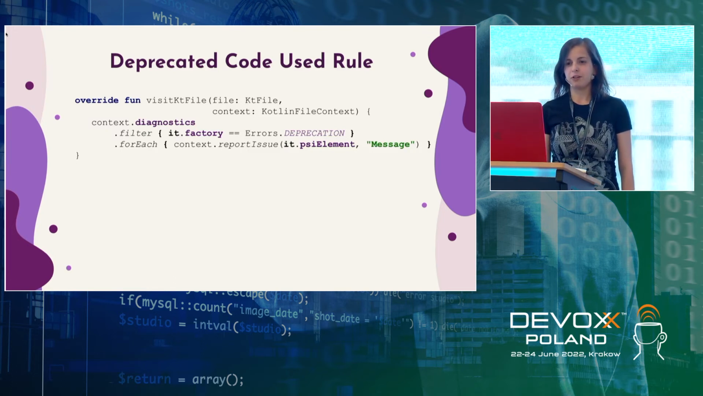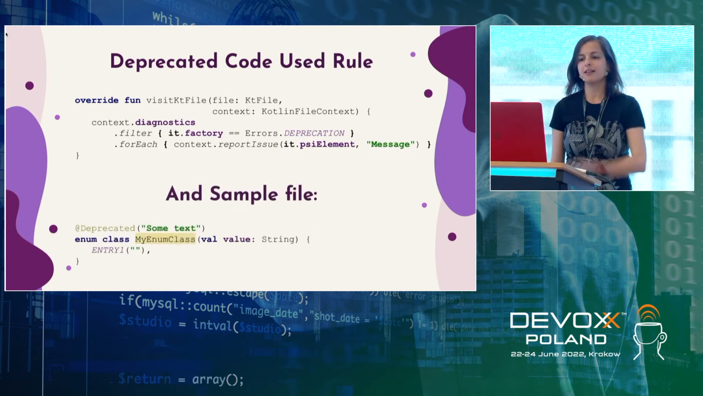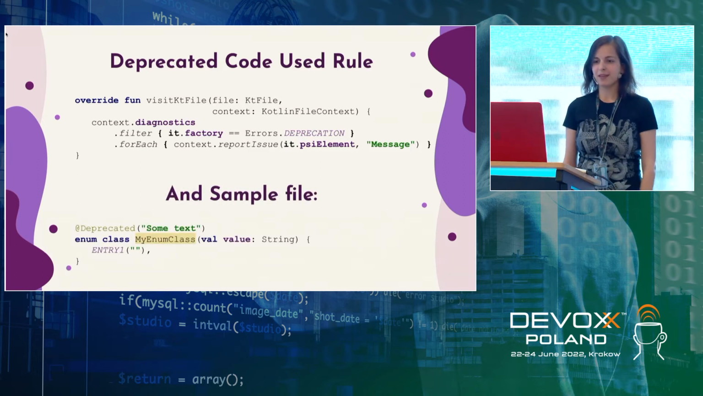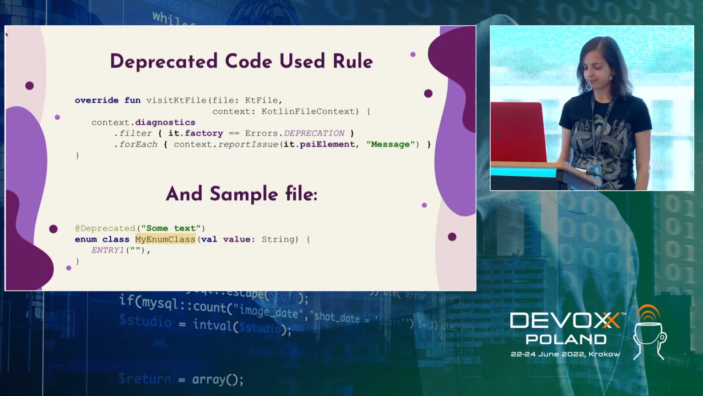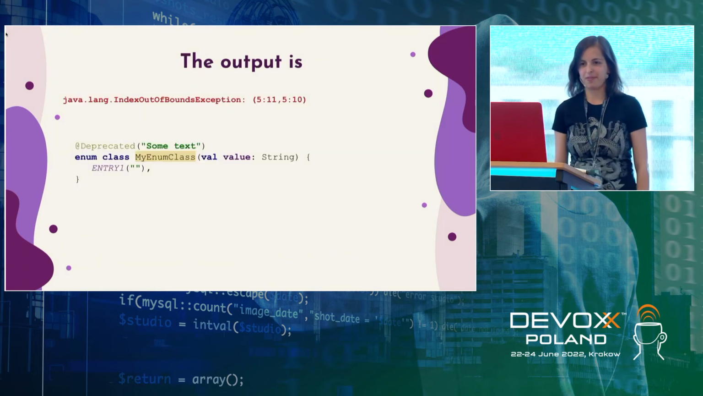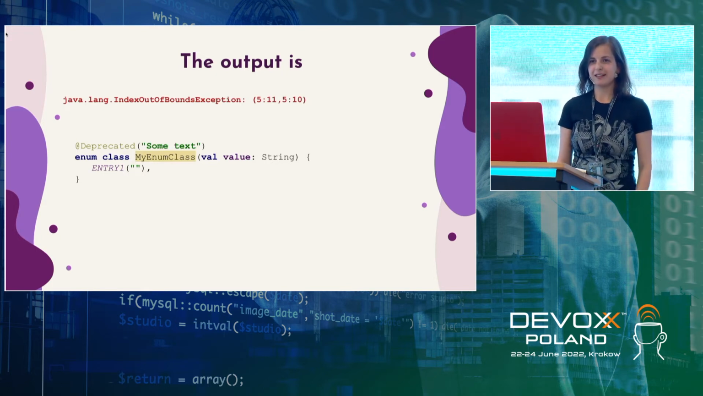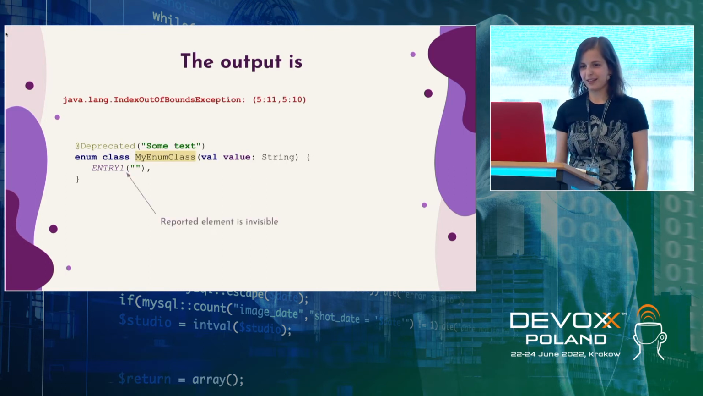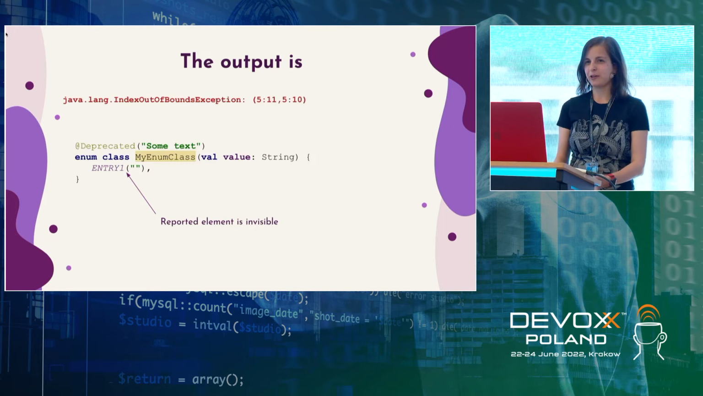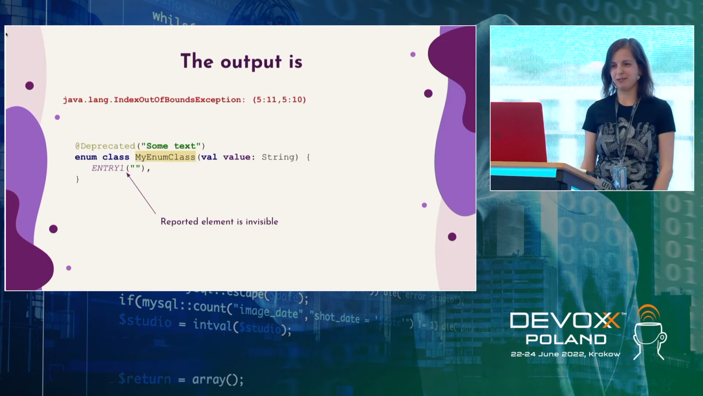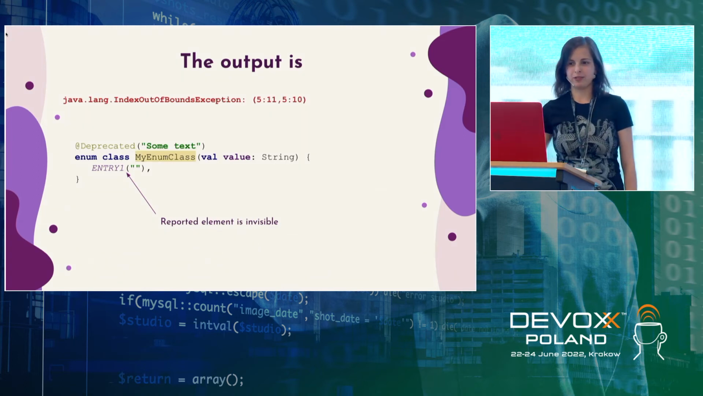And at some point, one user complained with a test case, and here is the test case. The test case is an enum. You have an enum, you deprecate it, you have one entry there, and you get an index out of bounds exception. Why? Because you actually try to report on something that has zero length, something that does not actually exist in your source code. So the reported element is somehow between the entry and the opening bracket. So how can SonarKotlin report there? There is no actual symbol there. And that's why we had this index out of bounds exception coming from SonarQube.